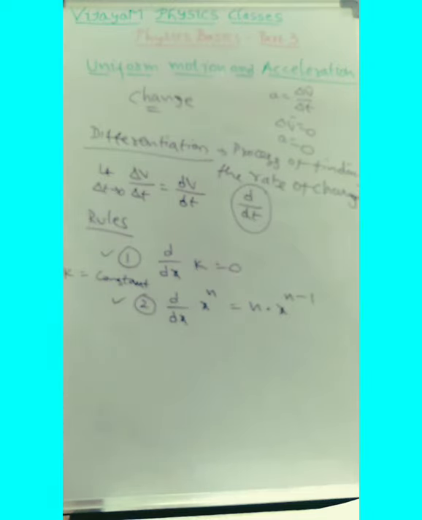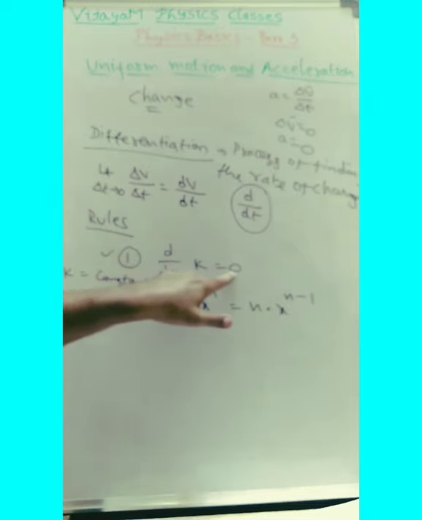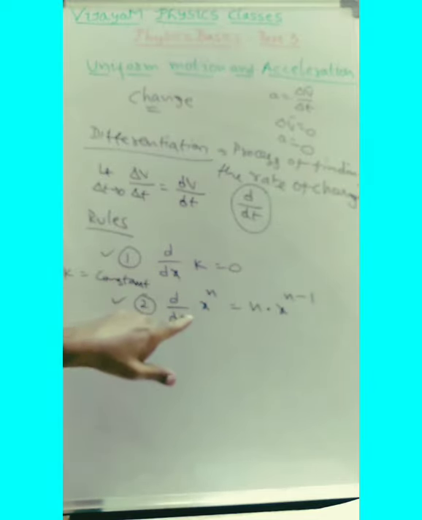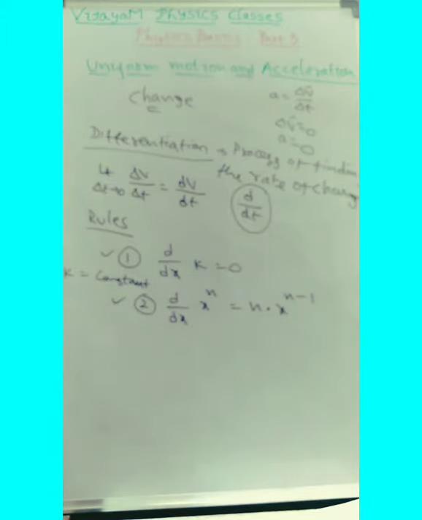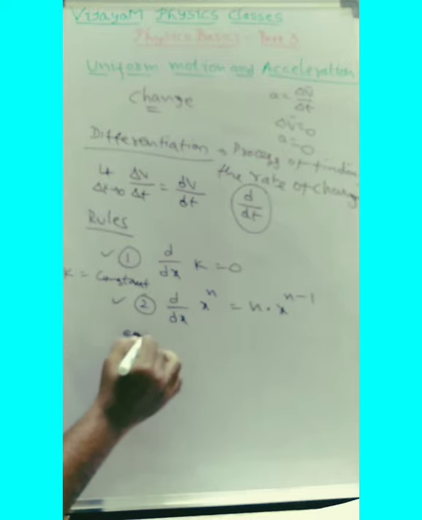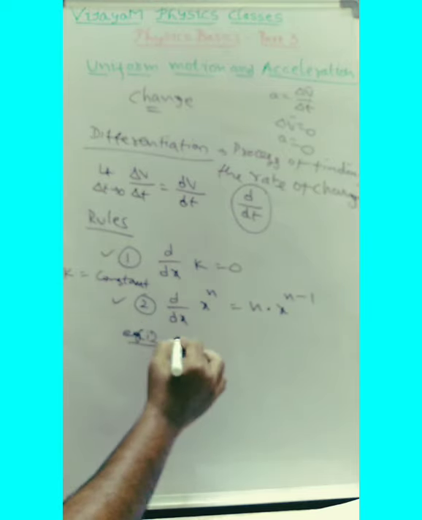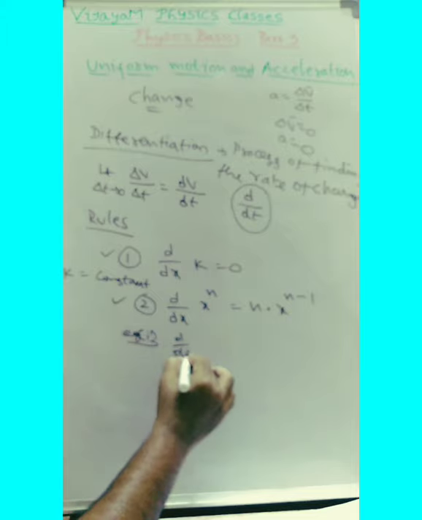The basic rule you should remember is that the derivative of a constant is 0. Suppose the speed is constant, the velocity is constant. If the velocity is constant, what is the change? The change is 0. For any constant, the change is 0. But if there is some change, then we get n into x to the power of n minus 1. That rule you should follow.